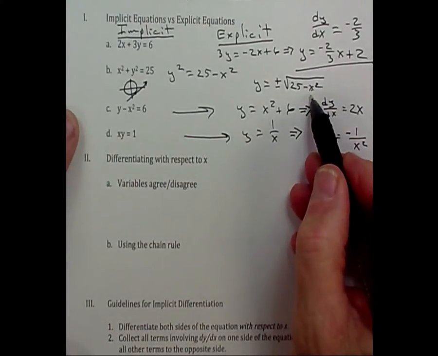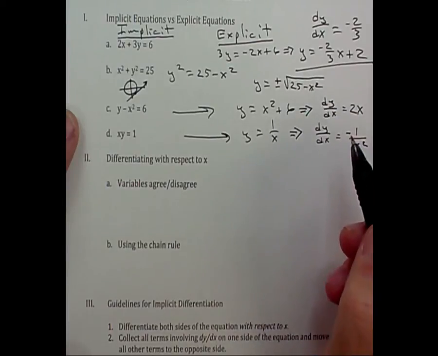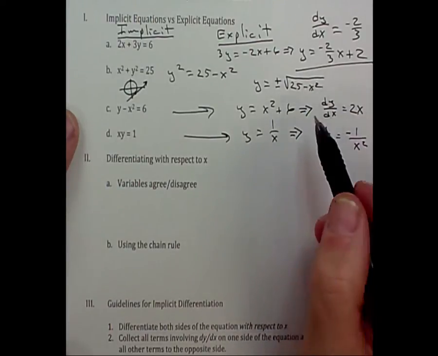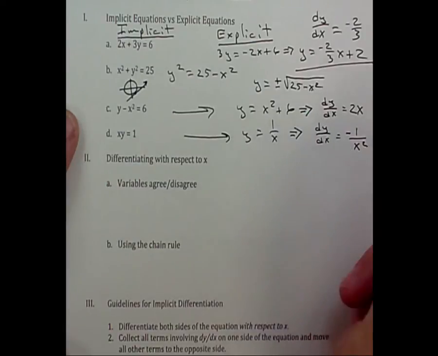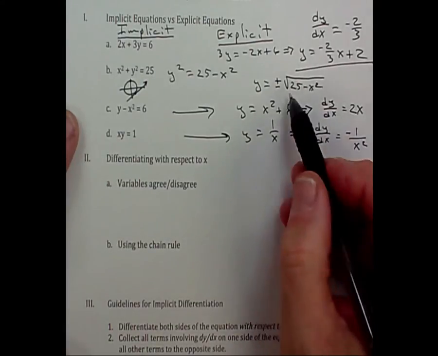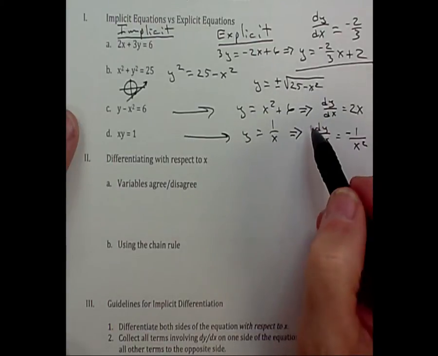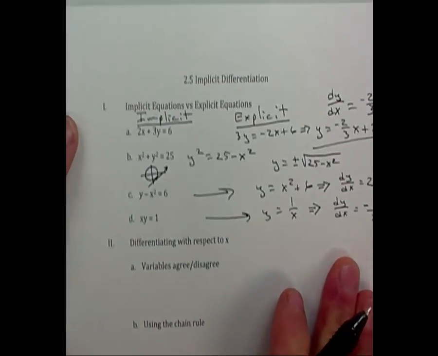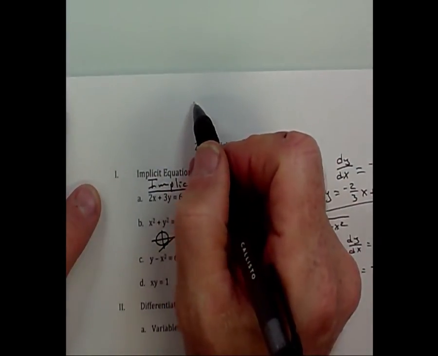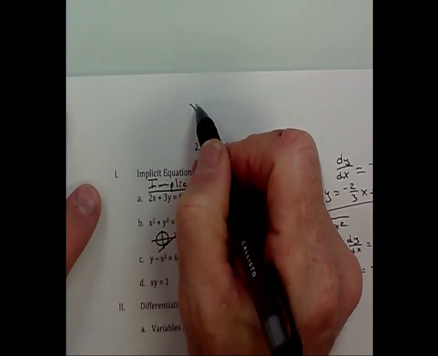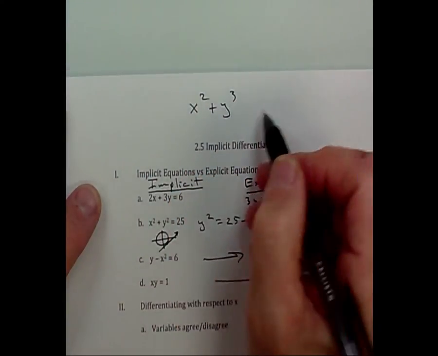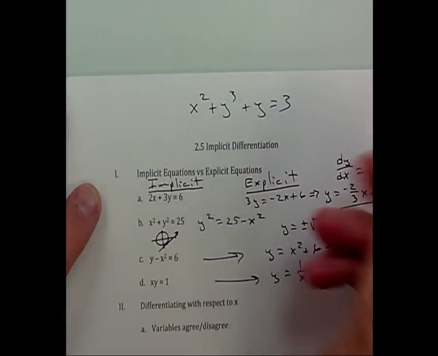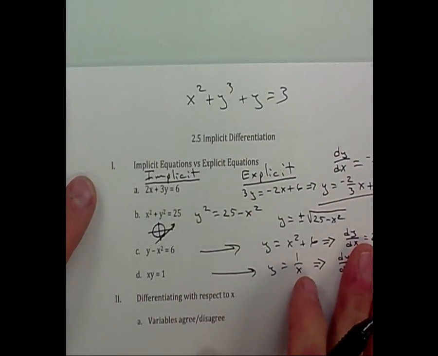Allie, do you want to take the derivative of that? No, I don't either. You know why? Because you got this plus or minus out there, you got the square root, it looks like you got the chain rule, it looks like it's a mess, correct? I'm starting to get a headache. And if I go back to this one, what was it? x squared plus y cubed plus y equals 3. How would I take the derivative of that?